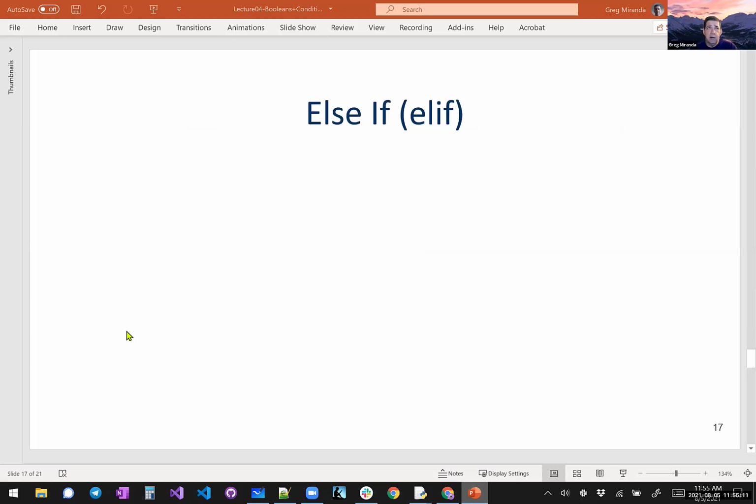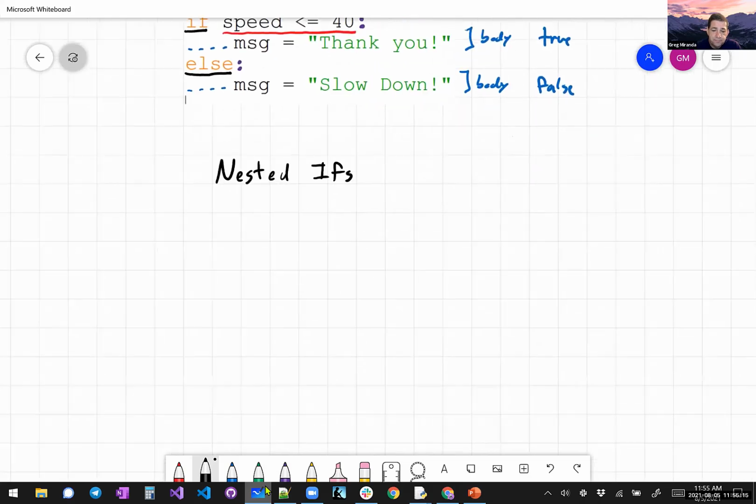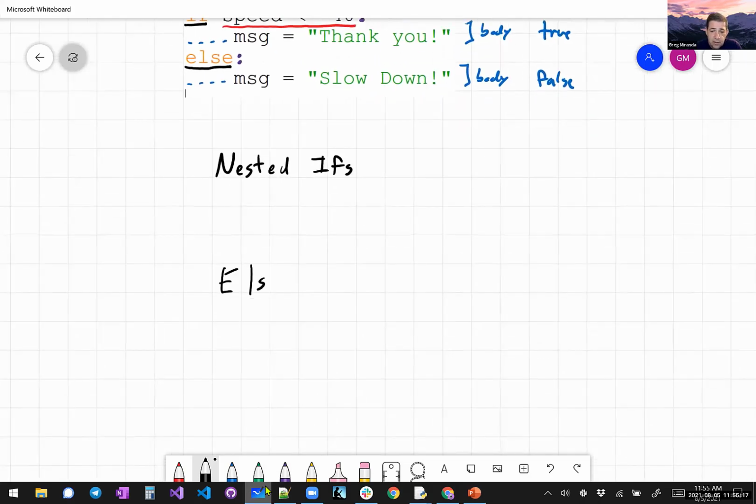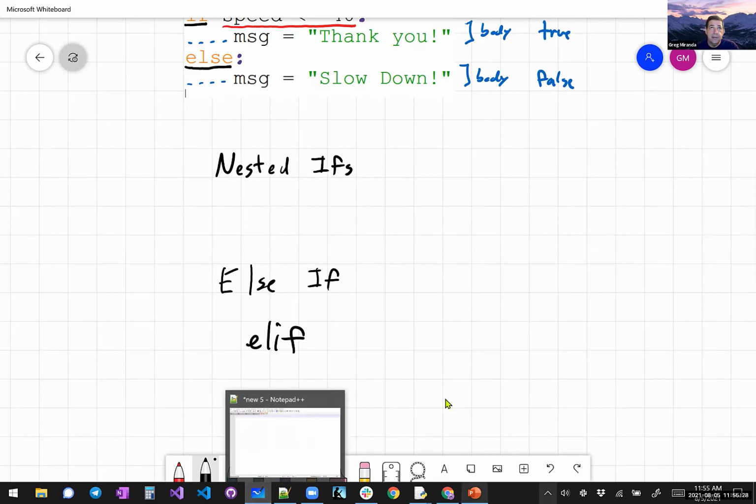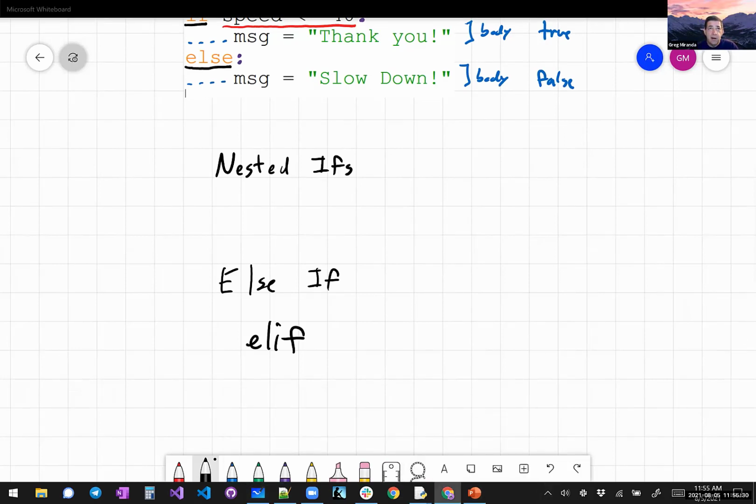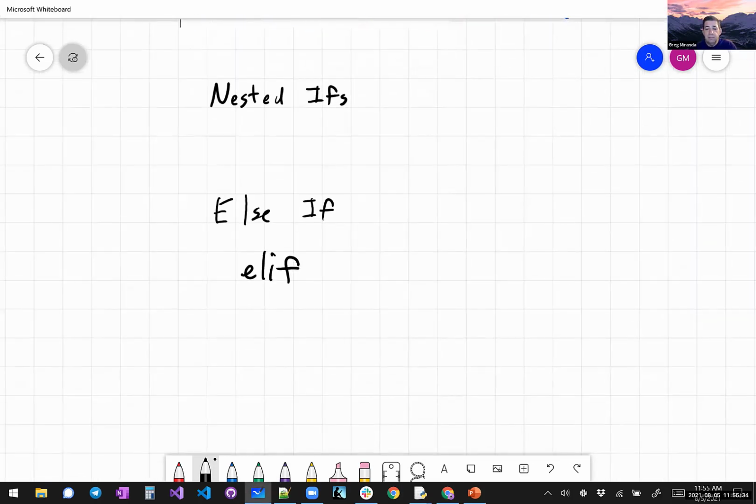So else ifs, also called, and in fact, the keyword is called elif. We call it an else if in other languages, but here we're going to use a keyword called elif, or elf, as some people will pronounce it. It's a structure that we use inside of Python. Let's do a slightly different example.